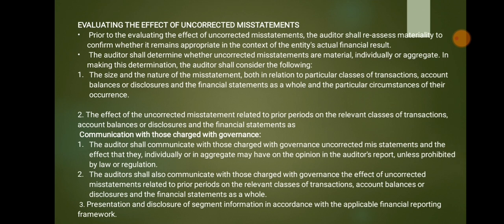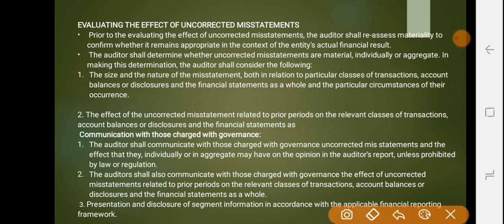Then we have evaluating the effects of uncorrected misstatements. Prior to the evaluation of the effects of uncorrected misstatements, the auditor shall reassess materiality to confirm whether it remains appropriate in the context of the entity's actual financial results. Then the auditor shall determine whether uncorrected misstatements are material, individually or in aggregate.